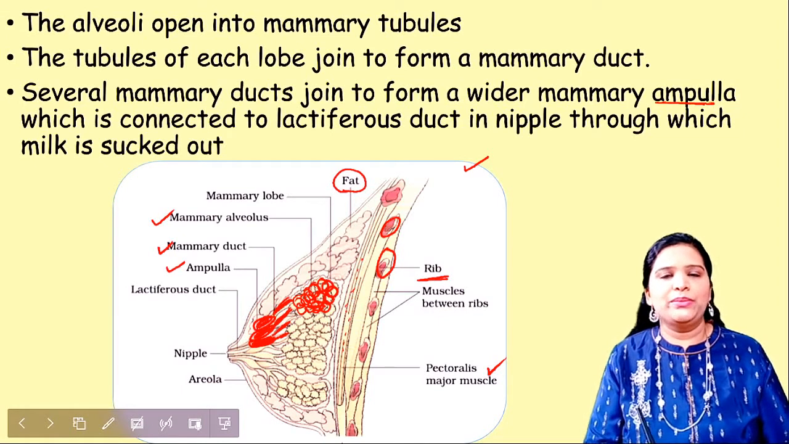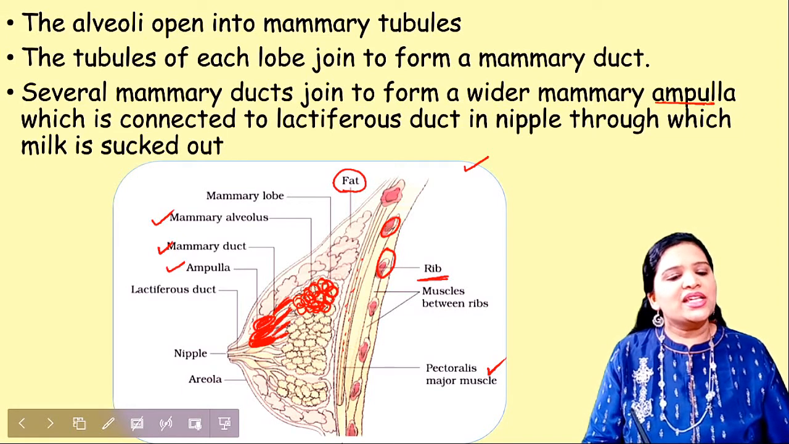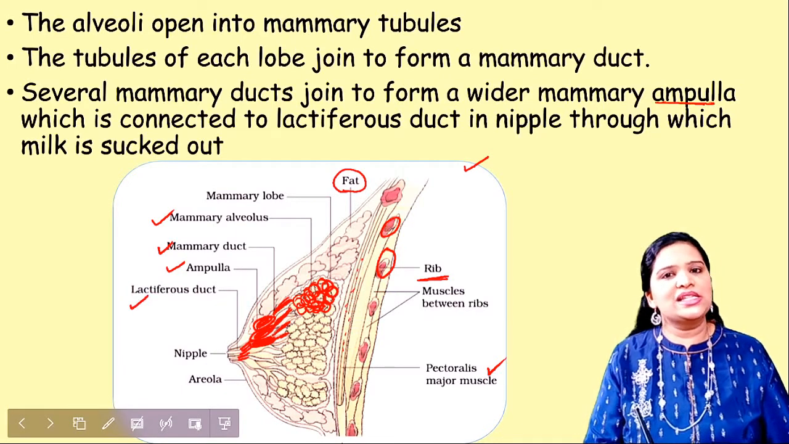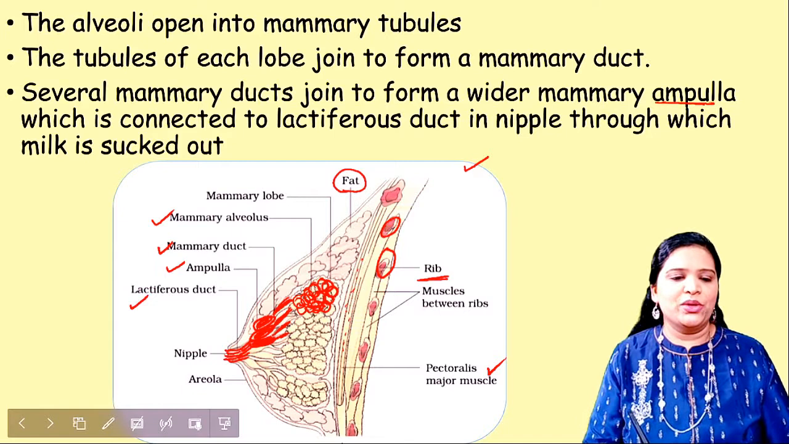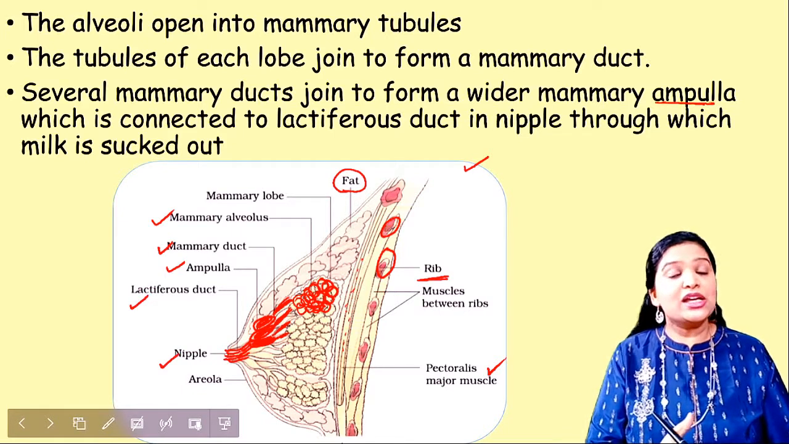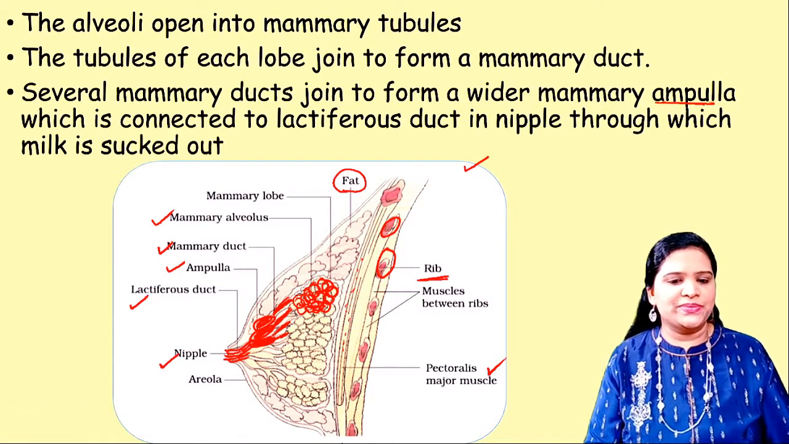This one is ampulla. The ampulla then ends in lactiferous ducts, and lactiferous ducts open at the pores in the nipples. So this is the basic route of the milk secretion.